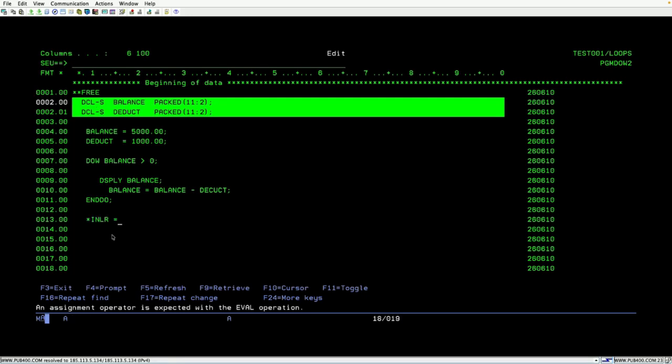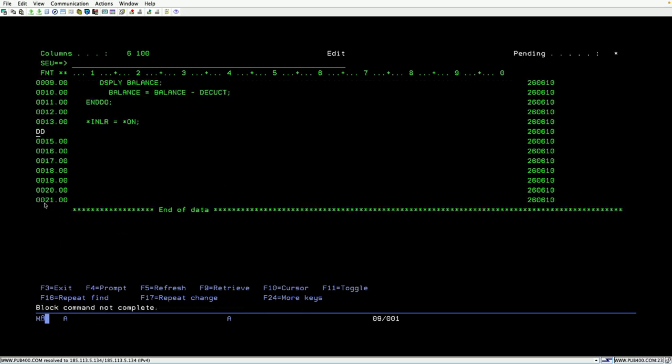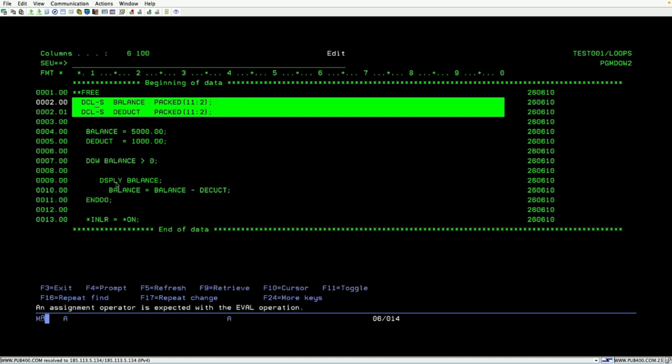In the free format we are not using any specs. We are not using the eval as well. For assigning we are directly using the equal symbol. We are not using the eval operation code. Okay, in the free format there is no need to use the eval operation code. You can directly assign the value by using the equal symbol. So this is a simple free format code. There is no spec driven program. So we remove the specs with these things. Okay, these are the syntax to declare the variable, and the C spec you can just write it.